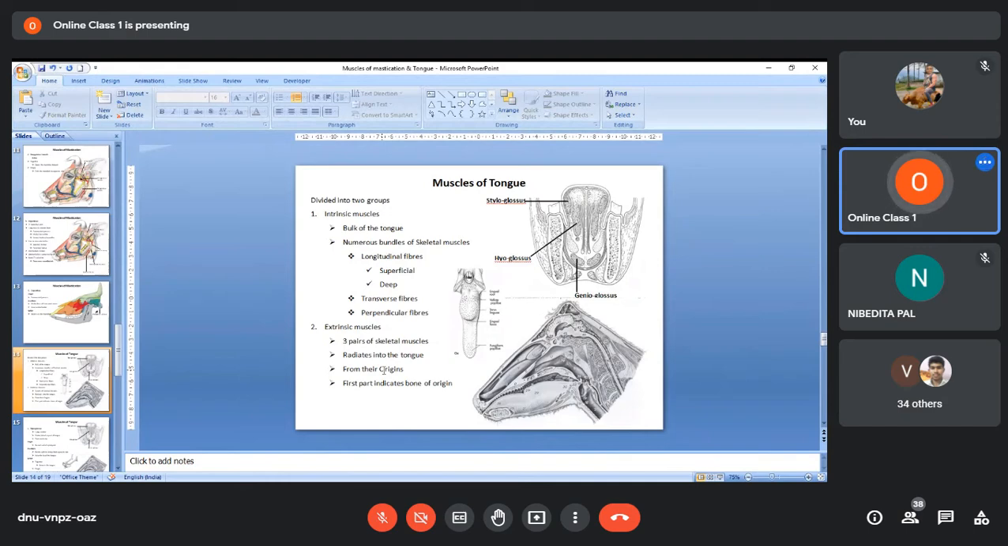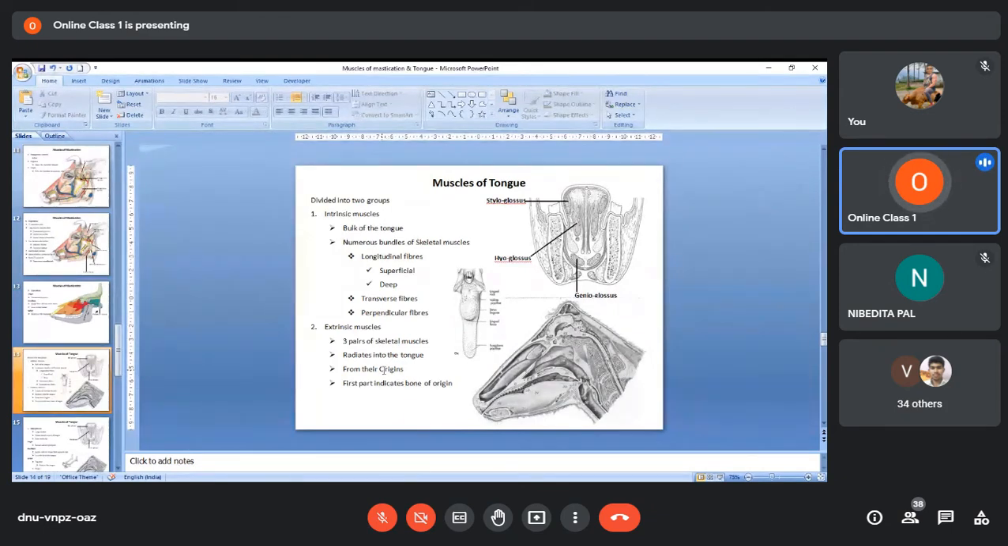Okay, so this tongue is a highly muscular organ, and it is mainly made up of what type of muscle? Skeletal muscle. So the tongue, though it is a visceral organ, is not made up of smooth muscle, but of skeletal muscle.